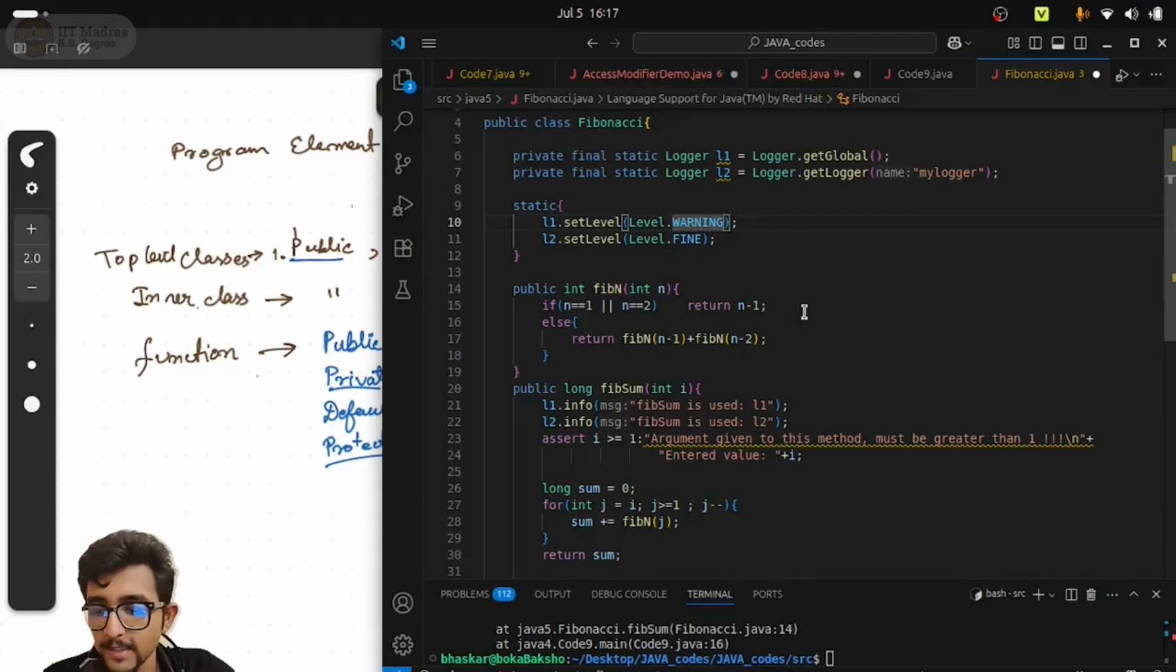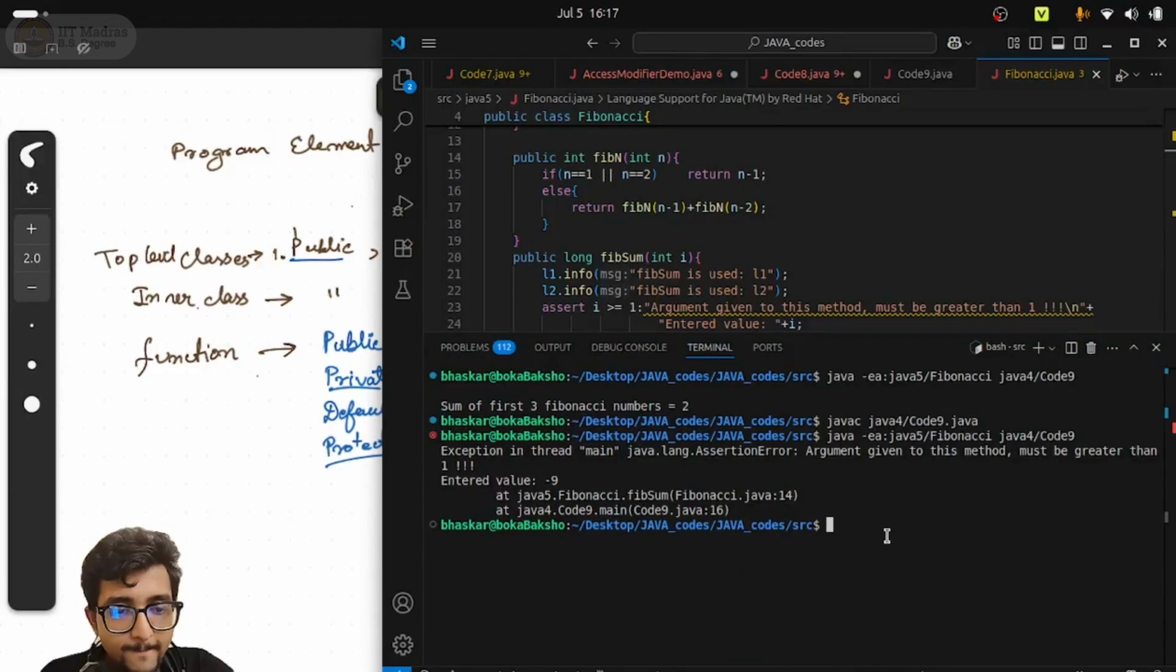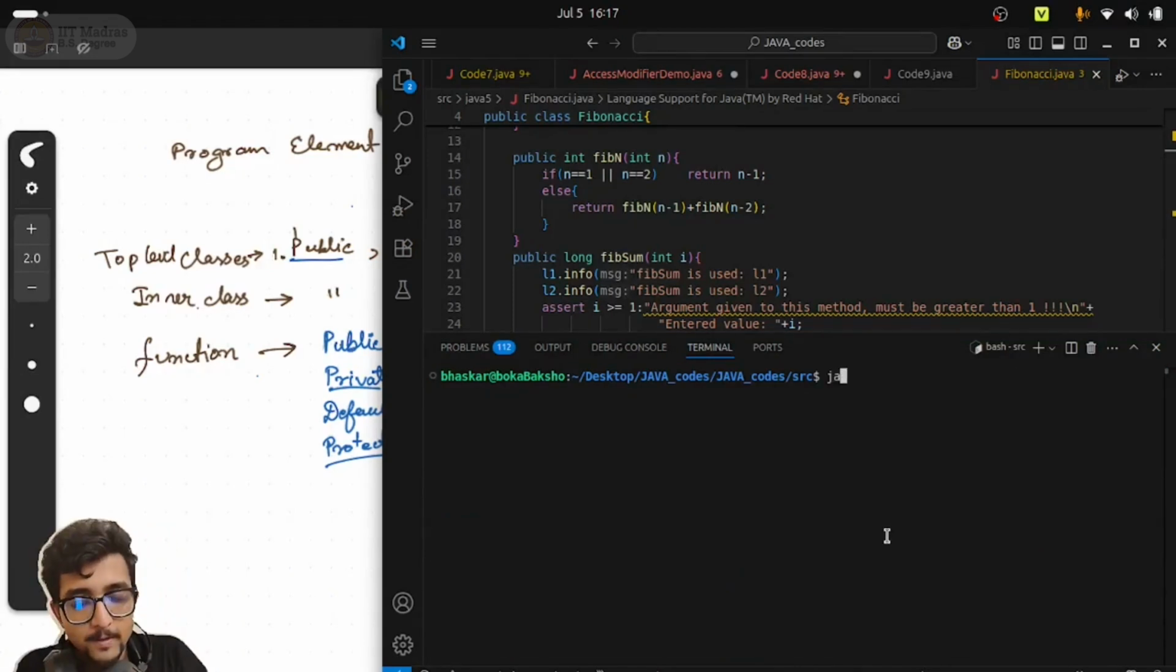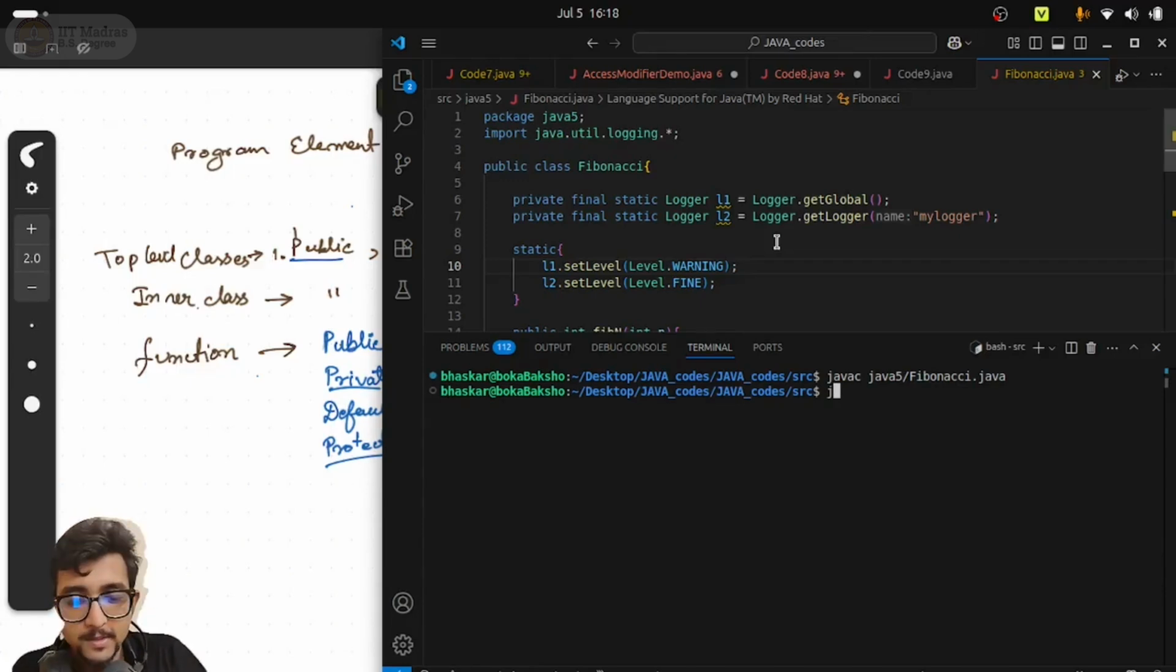So if this is the case, now if I go to the javac, javac 5/fibonacci.java, right? So this is compilation done. javac 4/code9.java.